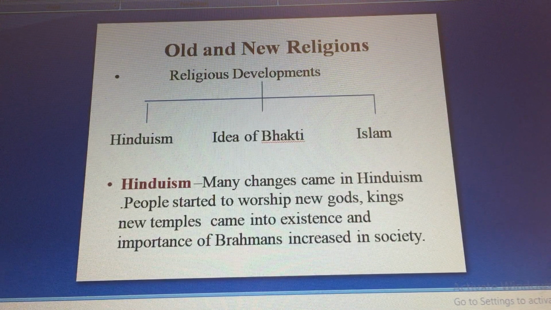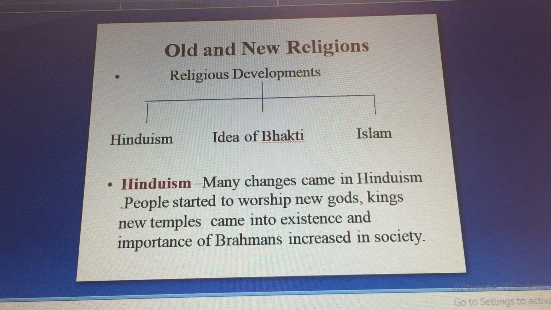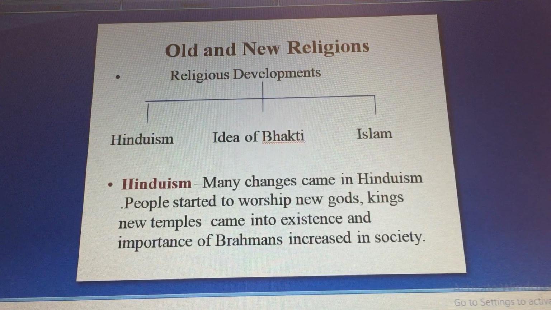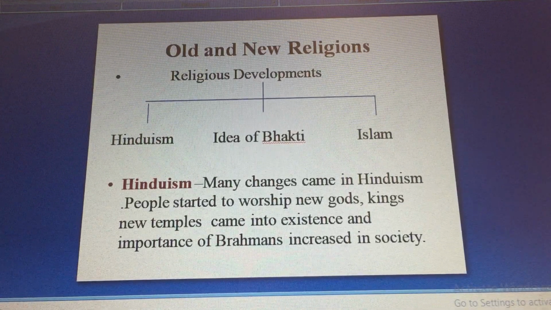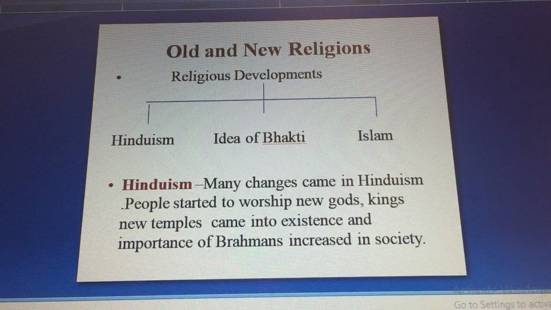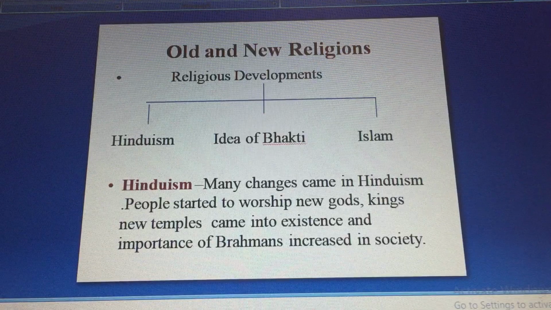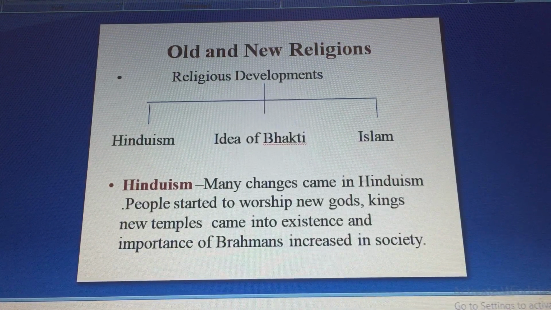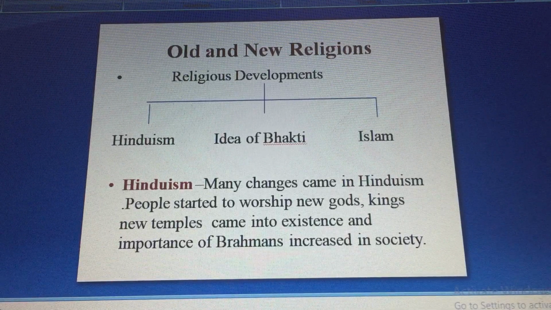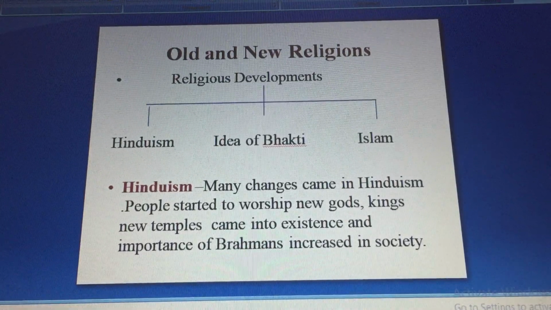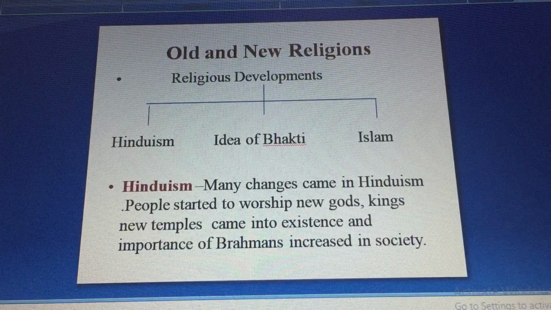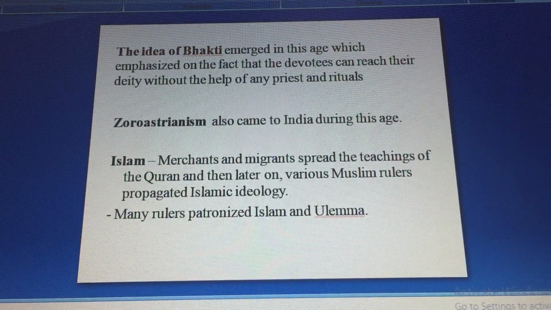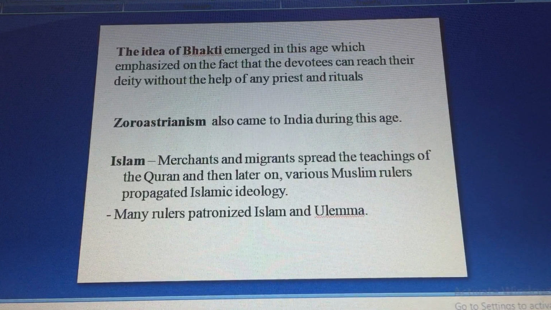What change exactly do we see in Hinduism? People started worshipping new gods, and the importance of Brahmins also increased in society. So we do see changes in Hinduism as well in the medieval period, plus Islam, which was a new religion, and the idea of bhakti, which was something new.